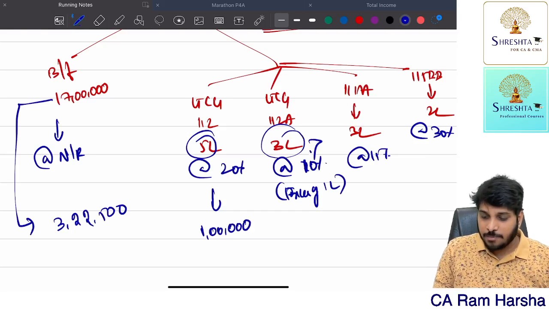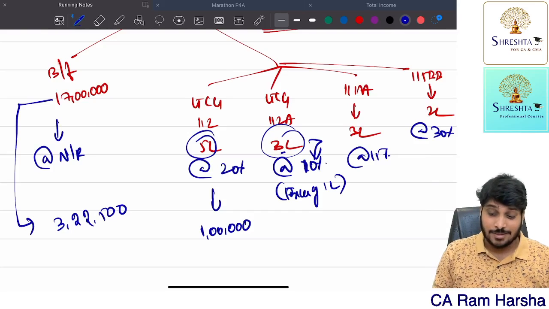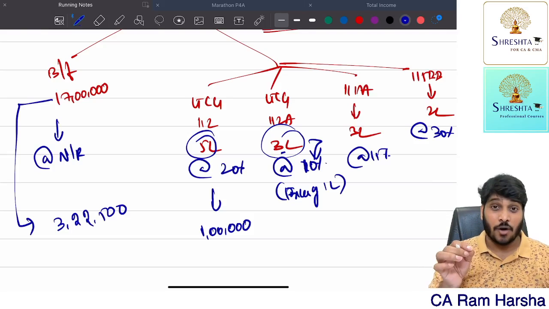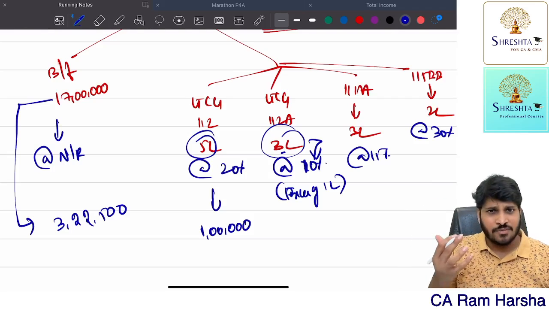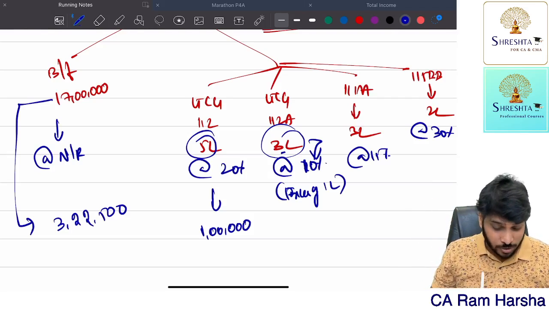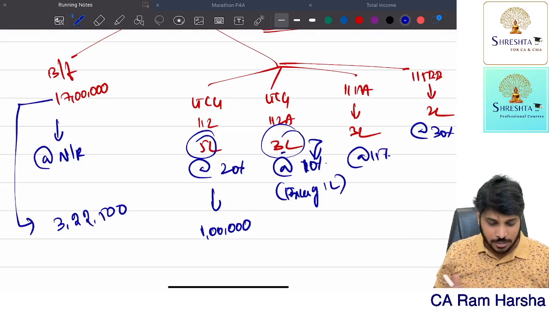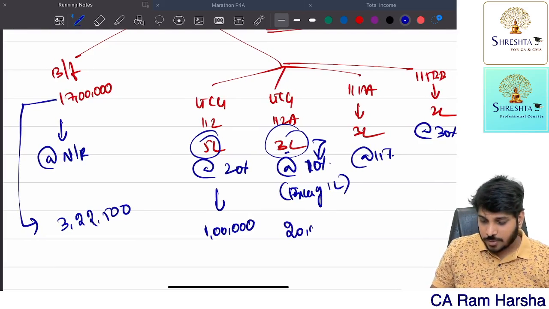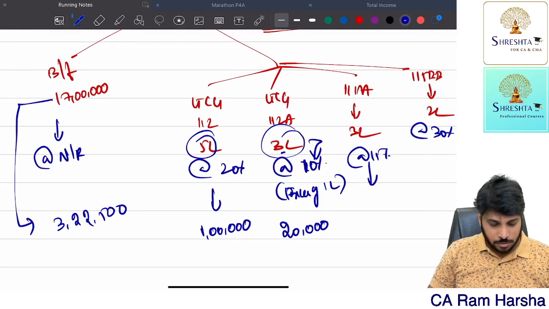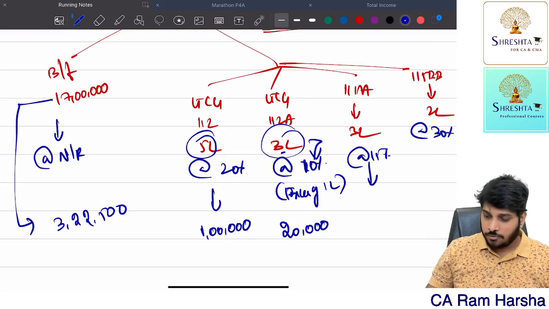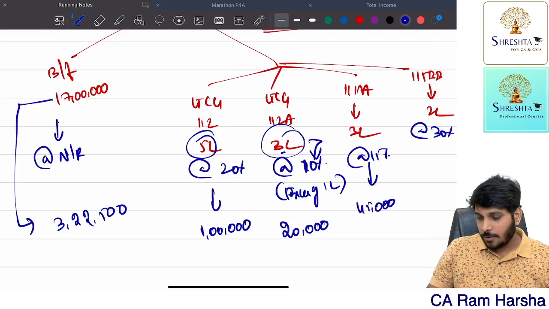Now 3 lakh multiplied by 10%, no. Long-term capital gain 112A, the tax rate is 10% on the gain exceeding 1 lakh. Now 3 lakhs is exceeding 1 lakh by how much? 2 lakhs. Only on 2 lakhs 10% will apply. 2 lakhs into 10% is equal to 20,000. Here 3 lakhs into 15% is equal to 45,000. 2 lakhs into 30%, 60,000.